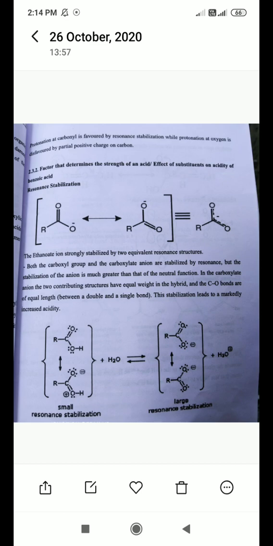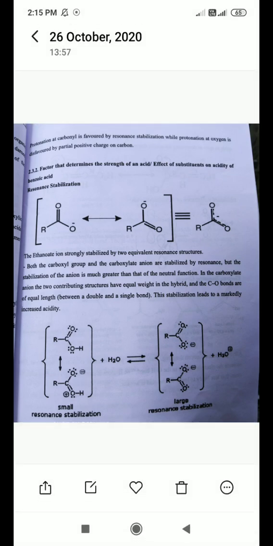In the resonance stabilization, the ring is not playing a role. Whatever resonance hybrid is forming in benzoic acid is related only to the COOH group.